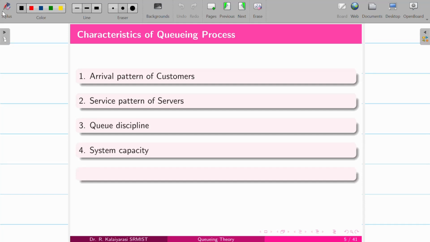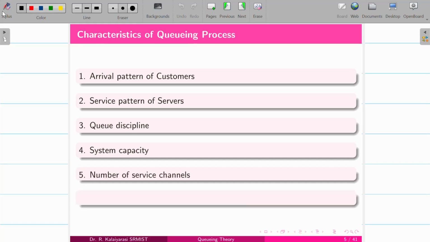Then there is the system capacity, where there may be a restriction of space, so there will be a capacity limit. The next is the number of service channels. For example, we may have car servicing channels where there are multiple garages to service multiple cars at a time, or if it is a very small showroom or service center, they may have only a single servicing garage.